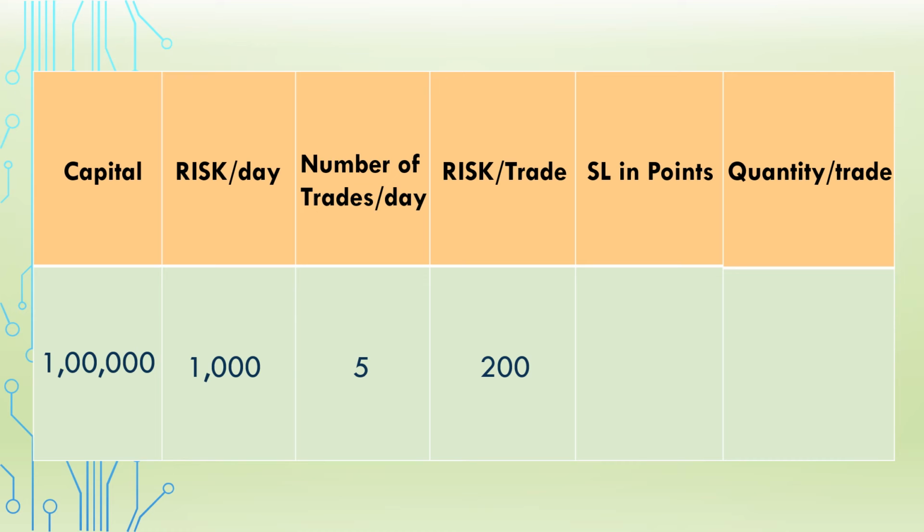And to know the quantity per trade, you should know the SL in points. See, now we know the risk per day and also the risk per trade. To know the quantity per trade, we should know the SL in points as well. For example, if we are going to take a trade with an SL of 5 rupees, then the quantity per trade will be 200 divided by 5, which comes to 40. I'm going to trade with 40 quantity in this. Hope this clears your doubt on how to calculate risk per day, risk per trade, and quantity per trade.